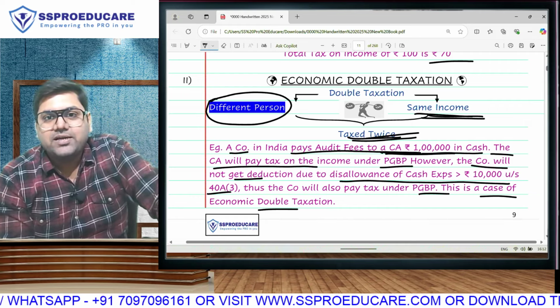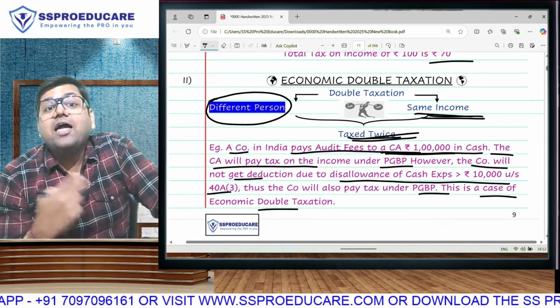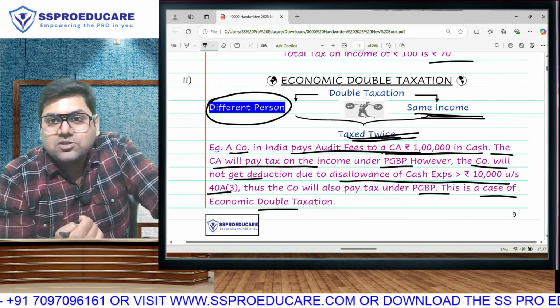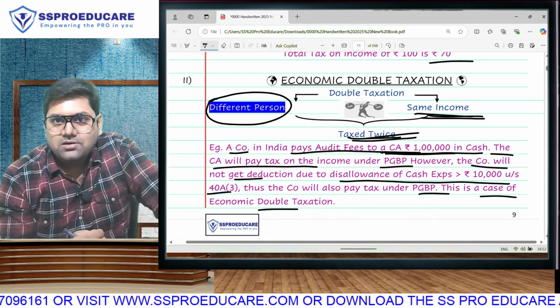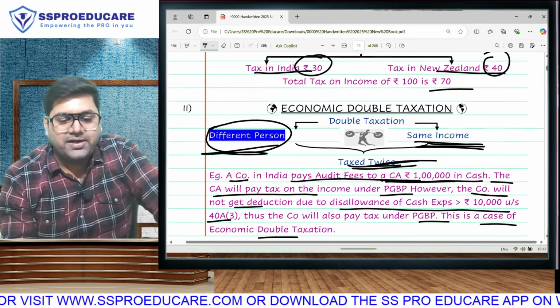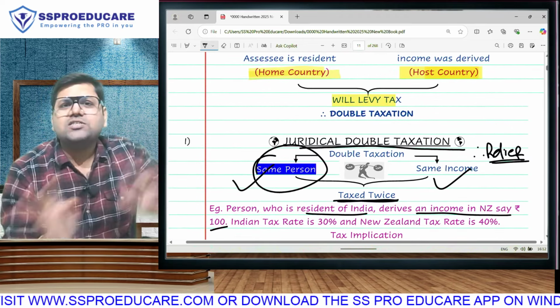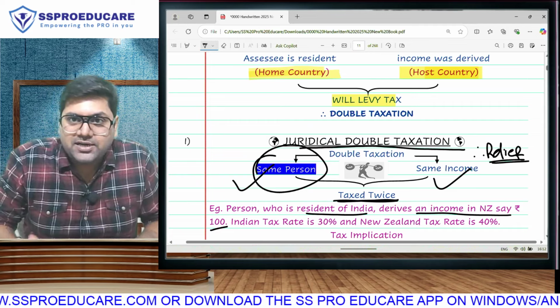That is economic double taxation. The same 1 lakh is getting taxed for the CA as income and taxed for the company because it is not getting deduction of expense. We should have subtracted it, but it is disallowed. So when different people are paying tax on the same income, it is economic double taxation. What is juridical? Same person. What is the difference? When the same person is paying, it is juridical. When different people are paying, it is economic.